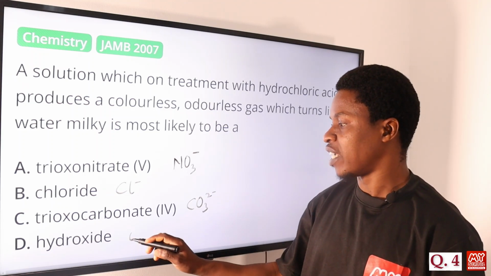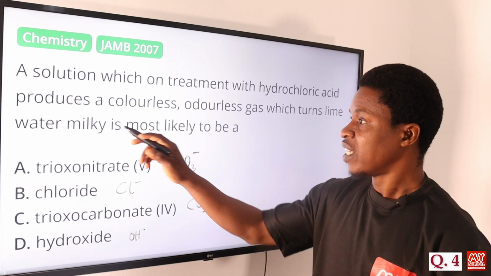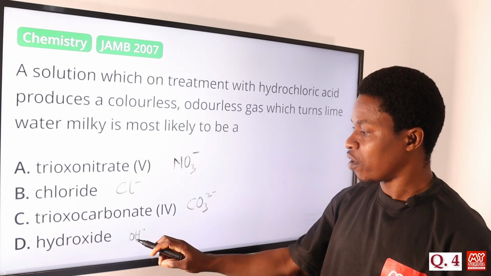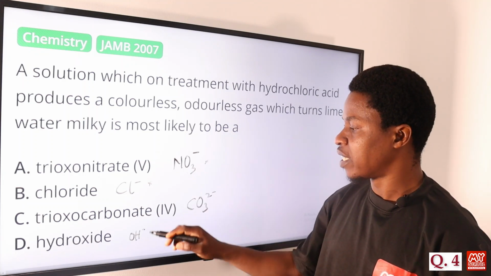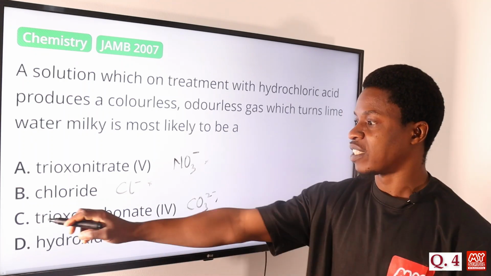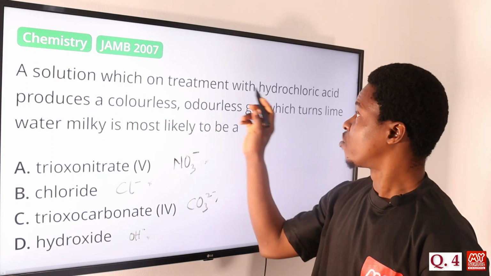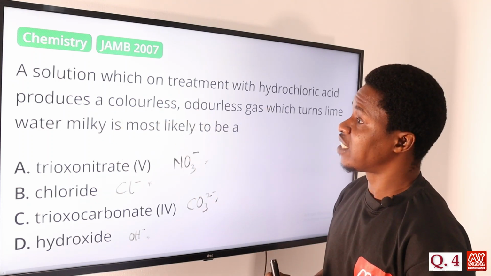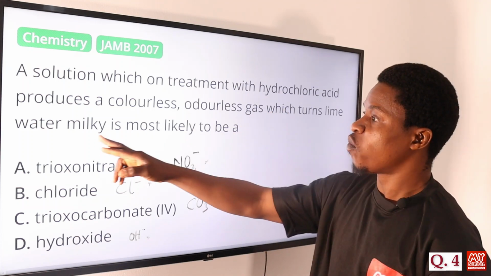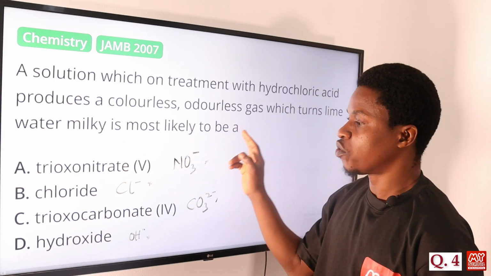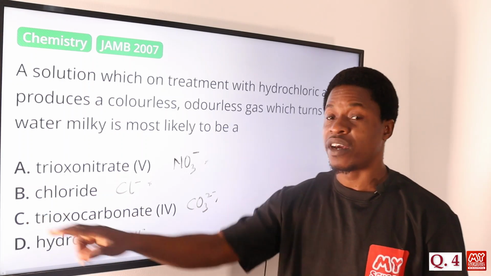Then we have hydroxide, OH minus. We cannot have carbon dioxide coming from here, from here, or from here. So this is eliminated, this is eliminated, so this is the correct answer. A solution which on treatment with hydrochloric acid produces a colorless, odorless gas which turns lime water milky is most likely to be a carbonate. So the correct answer is option C.